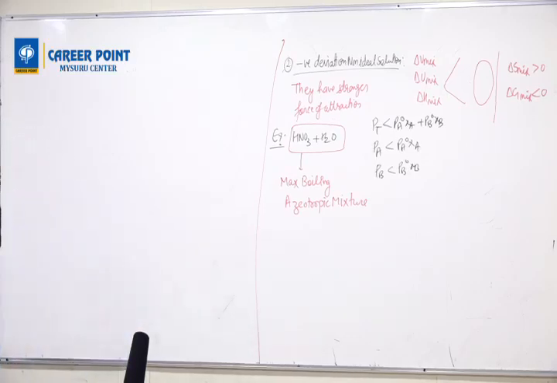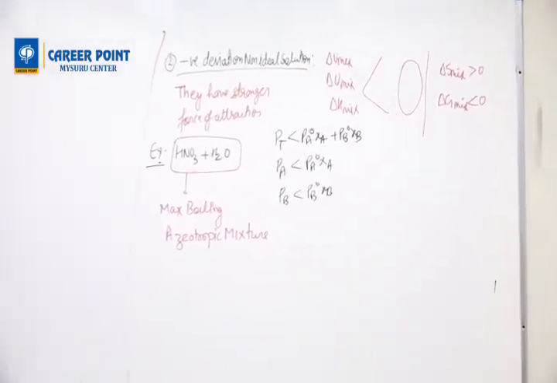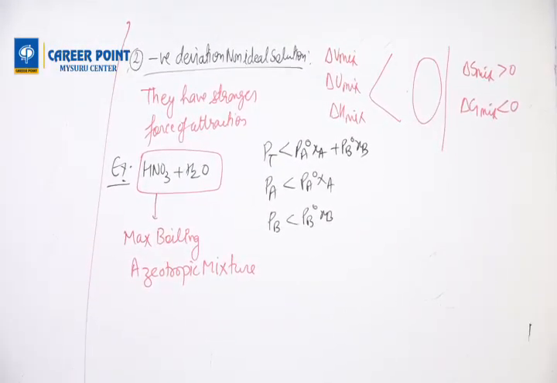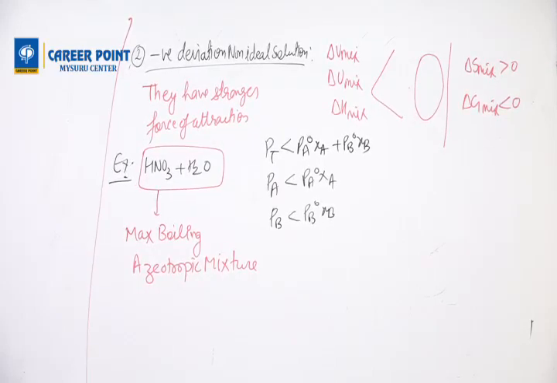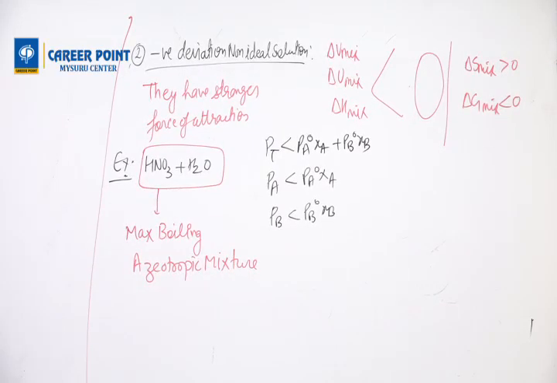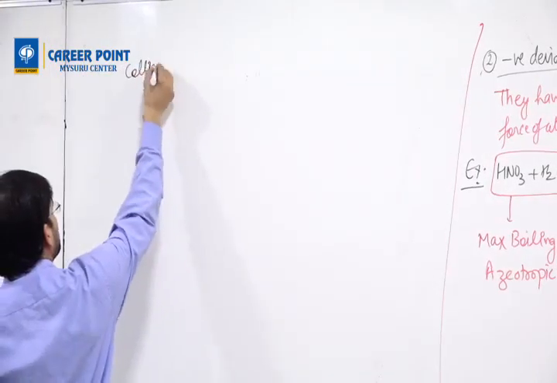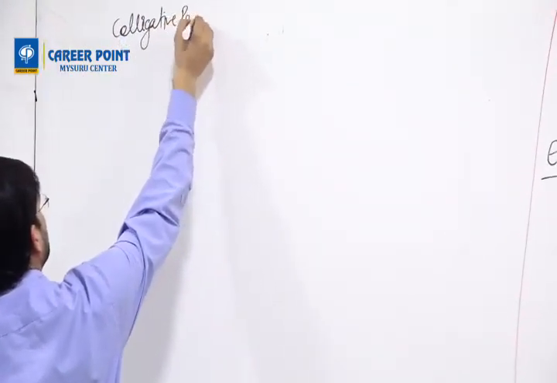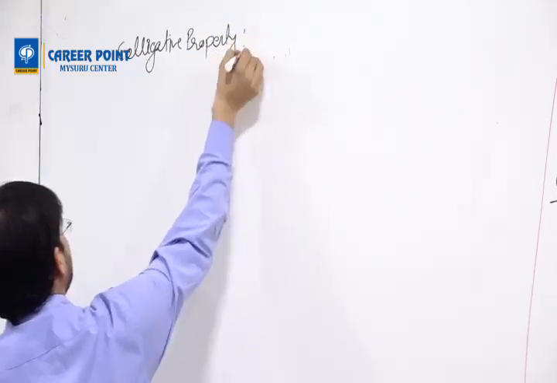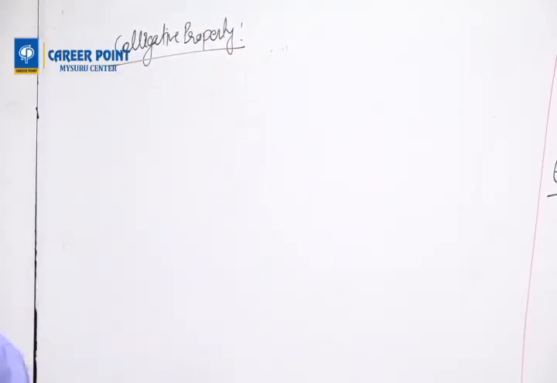Okay, so now we're going to do the next topic, colligative properties. You should know that colligative properties are those properties which depend only on the number of solute particles.